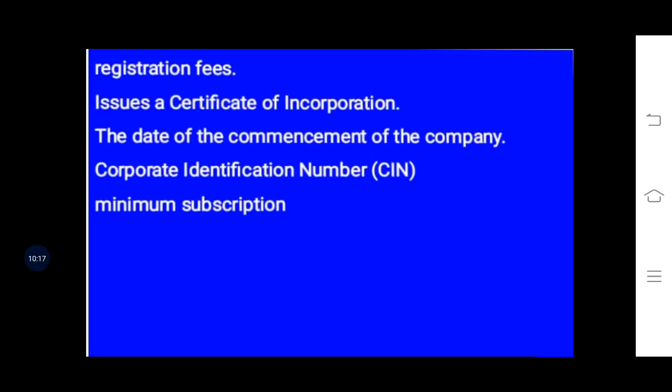If the company is issuing capital of 2 lakh rupees in the form of shares, at least 1,80,000, that is 90% of the issued capital, should be subscribed. So they should get the minimum